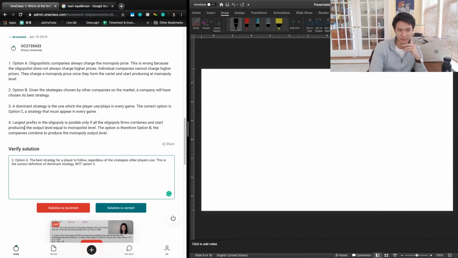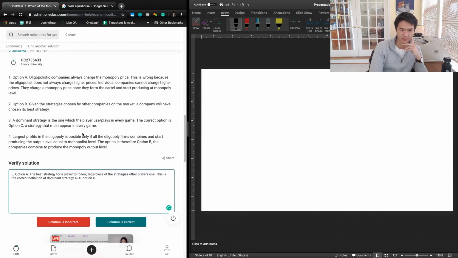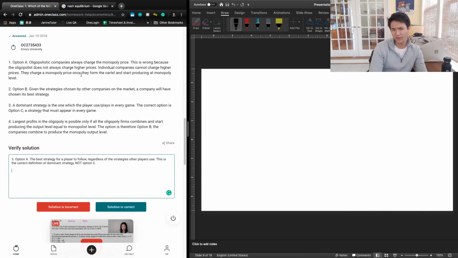And finally, 4, larger profits in the oligopoly is possible only if all the oligopoly firms combine and start producing the output level at the monopolist level. The option is therefore option B, the companies combine to produce the monopoly output level. So good. I think the previous tutor is making this note that individual companies cannot charge higher prices. That's not true. Like, oligopolies will charge higher prices, just they won't charge as high as a monopoly would charge.